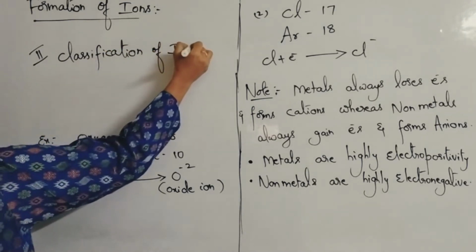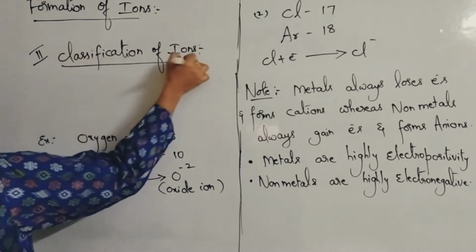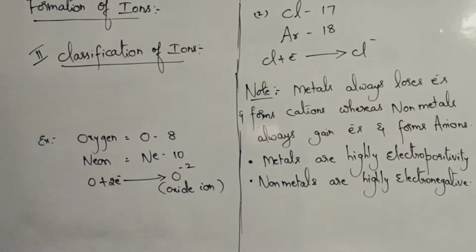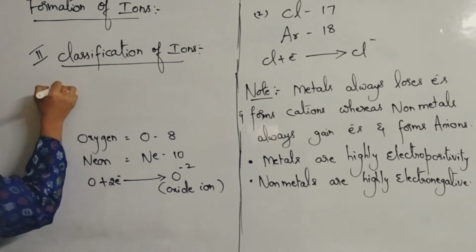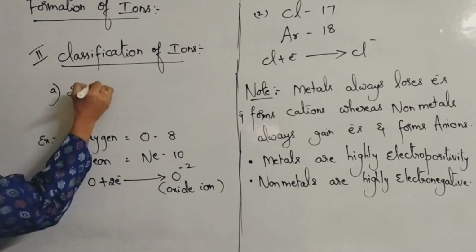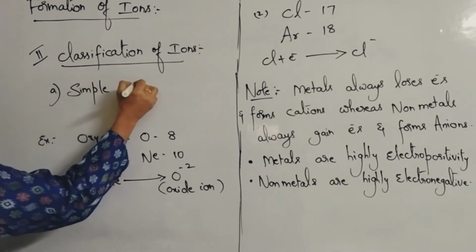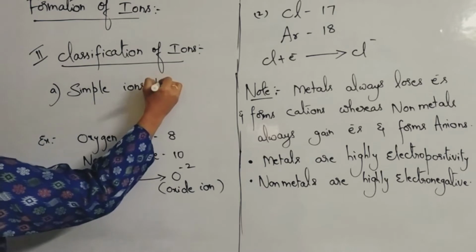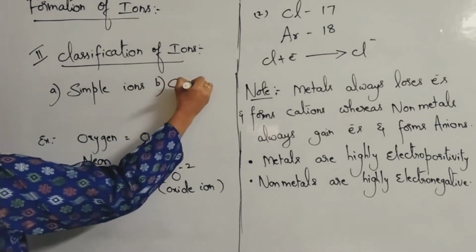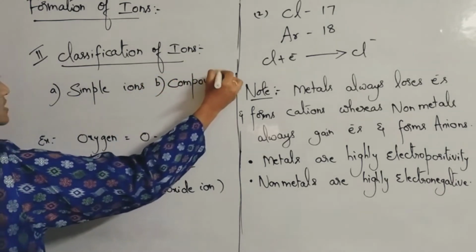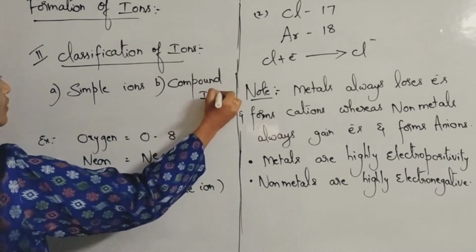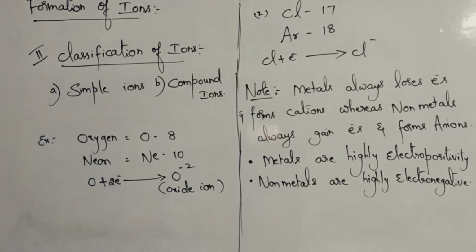The first classification is cations and anions. The second classification is what? The first one is simple ions, and the second one is compound ions. Simple ions and compound ions. In the name itself it is there.